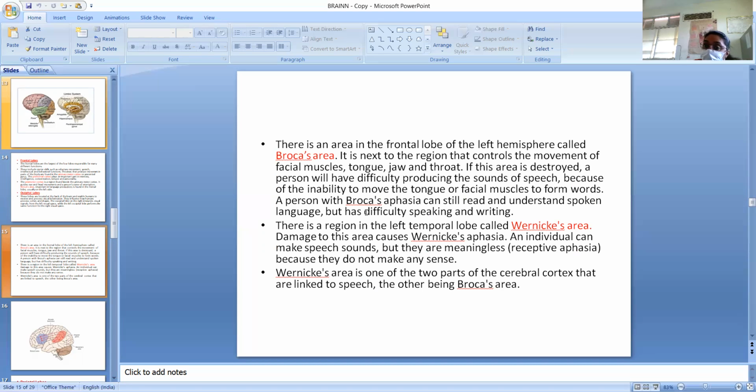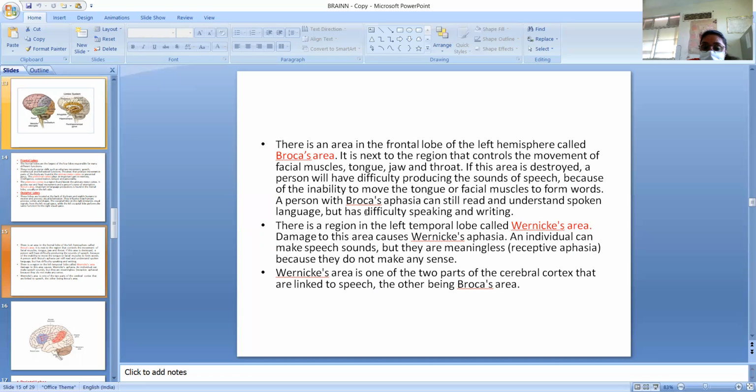So he can understand everything, and he can read. He can understand all the things you want to say, you want to speak, but he cannot produce sound.